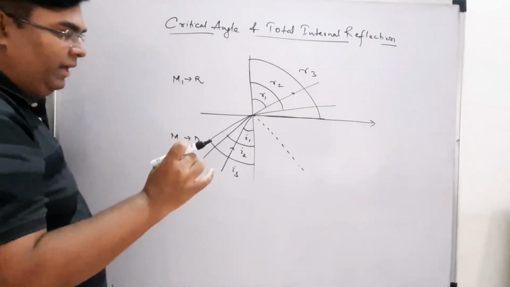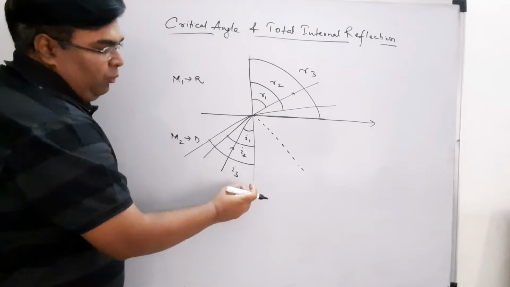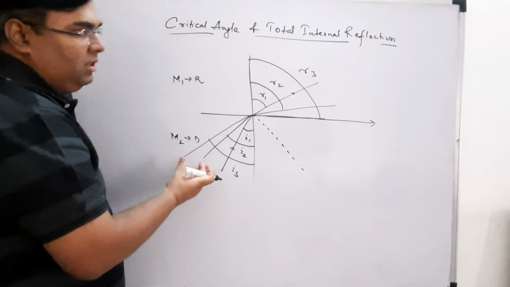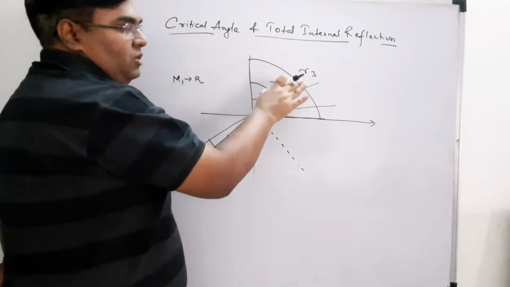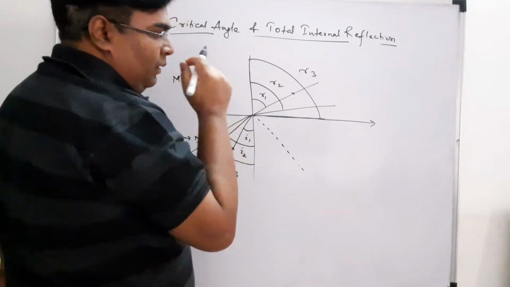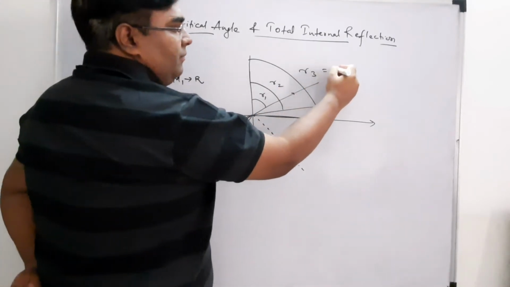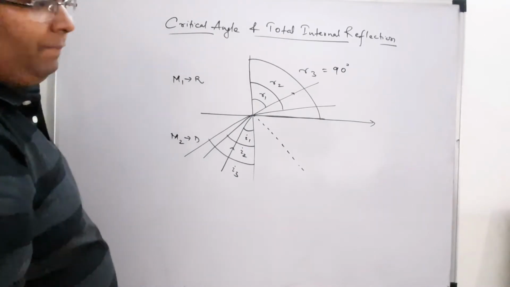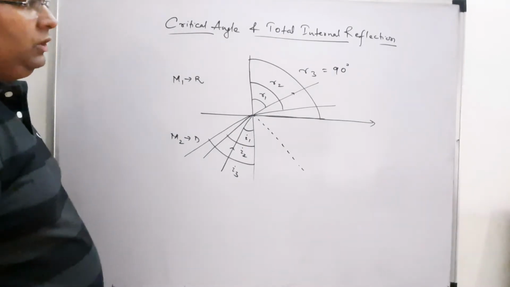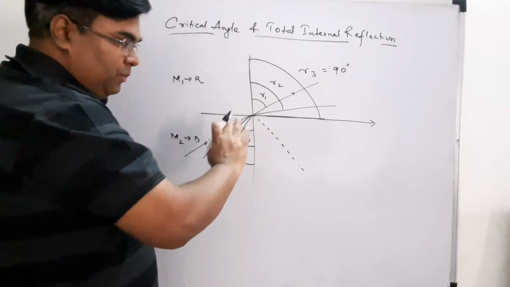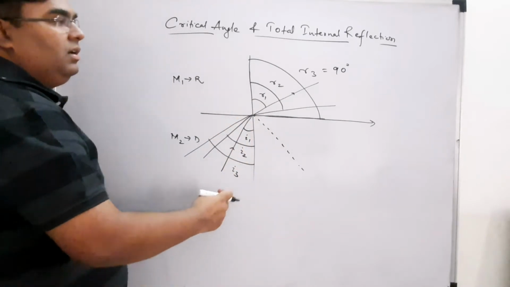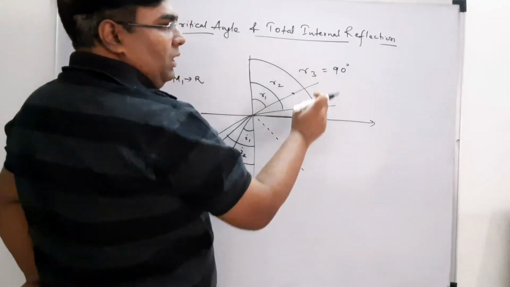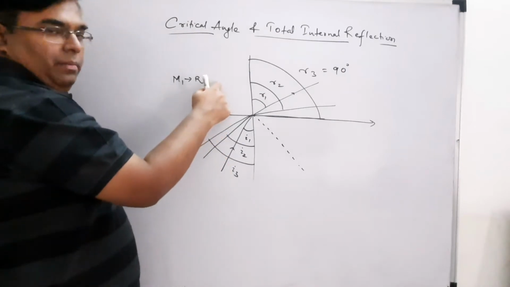So at one point, if you keep on increasing the angle of incidence, your angle of refraction also keeps on increasing, and at one point this R3 will become 90 degrees, correct? So this is the point where we have the angle of refraction of 90 degrees in the rarer medium.